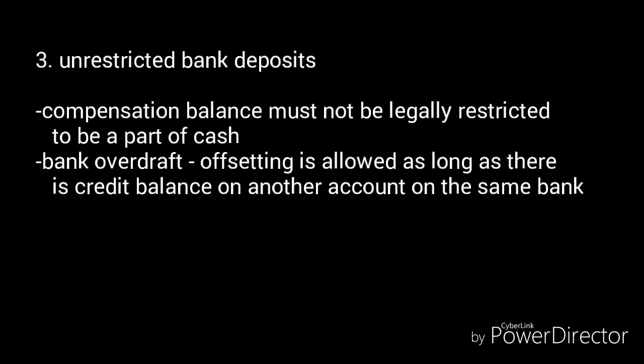If you have a deficit balance in an account in a bank and you have another account in the same bank wherein you have a credit balance, offsetting is allowed. But if there is none, the bank overdraft cannot be offset in your cash account, meaning you should set up another account under current liabilities.